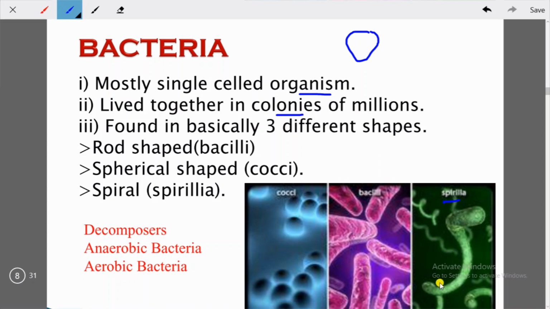Let's talk about decomposers now. So what are decomposers? Some organisms we can find in the Earth's crust. Their job is to decompose the dead things or the unwanted waste products. Under decomposers mostly bacteria are found, and they decompose things for the purpose of their food.